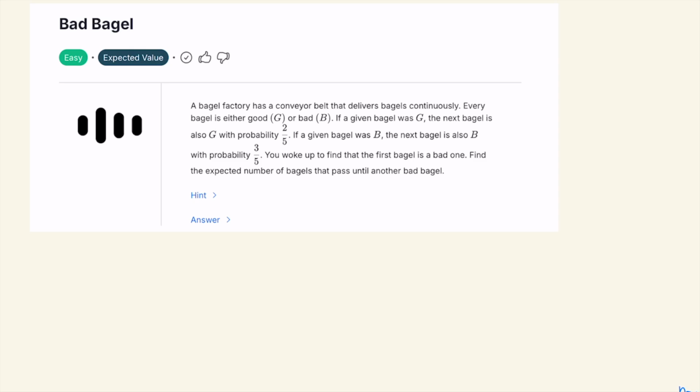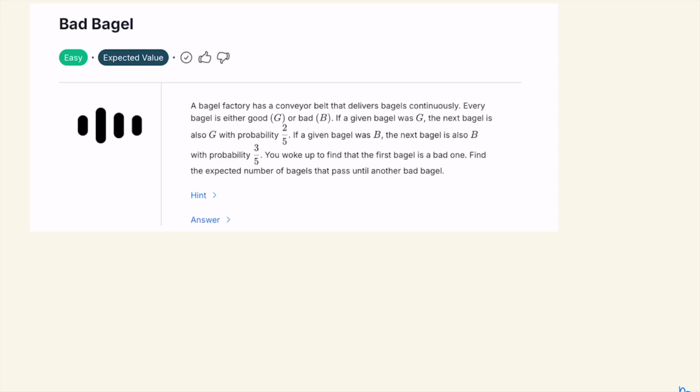A bagel factory has a conveyor belt that delivers bagels continuously. Each bagel is either good, which is represented by G, or bad, represented by B. If a given bagel was G, the next bagel is also G with probability 2/5. If a given bagel was B, the next bagel is also B with probability 3/5.